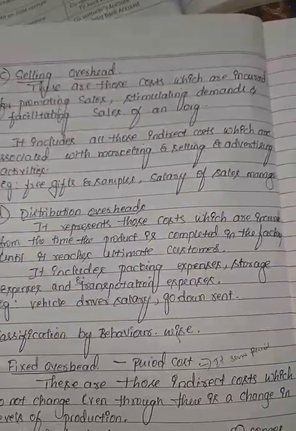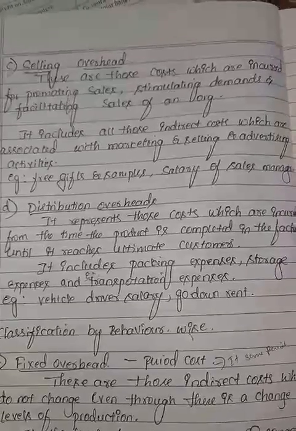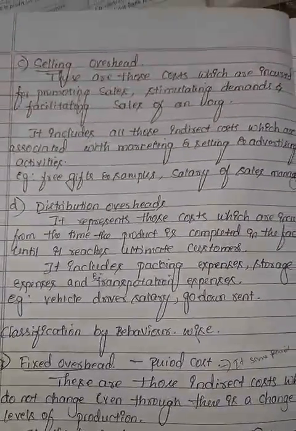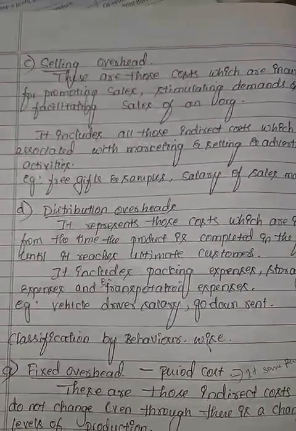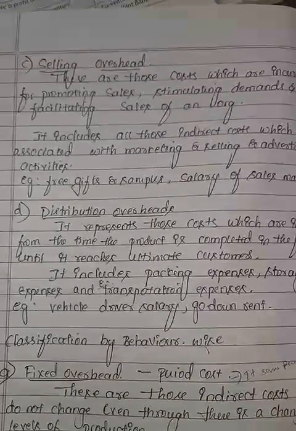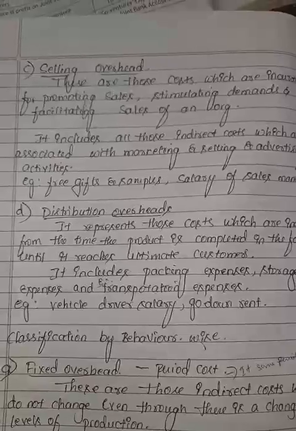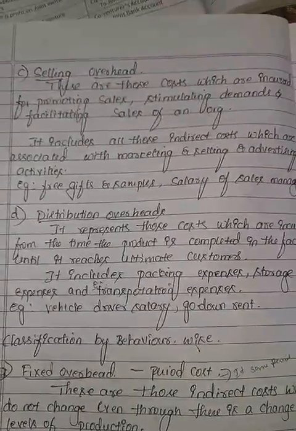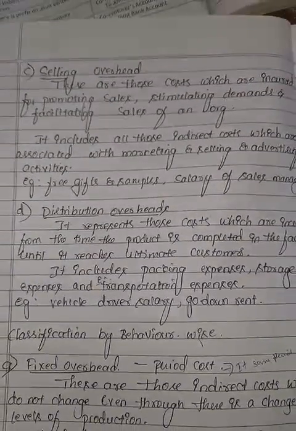So from the point the factory reaches the ultimate customer, what are all the expenses, it may be any transportation or packing expenses or storage expenses related to the distribution to the customers. What are the expenses to be incurred in the company that will be considered as distribution overhead, which will be incurred to sell your product to customers and include indirect labor and indirect expenses in the distribution overhead.